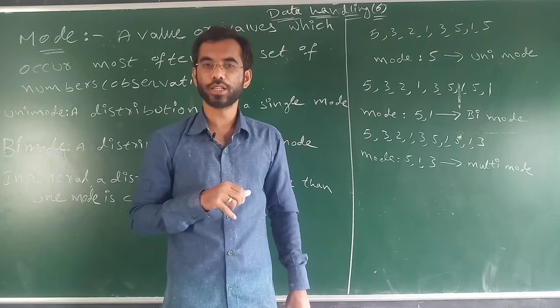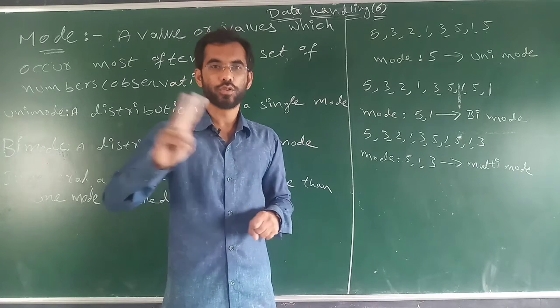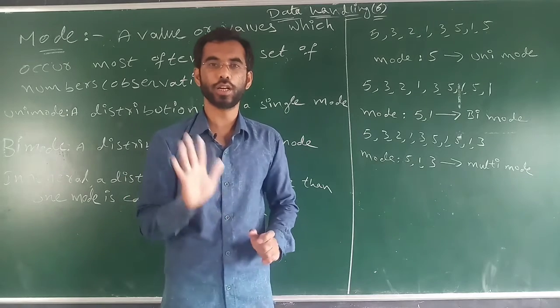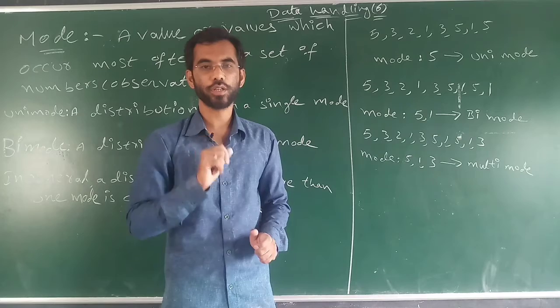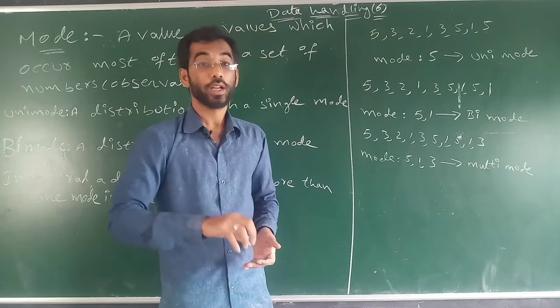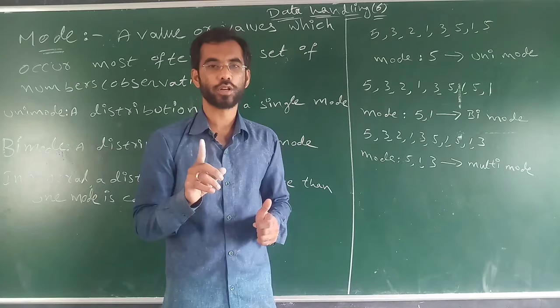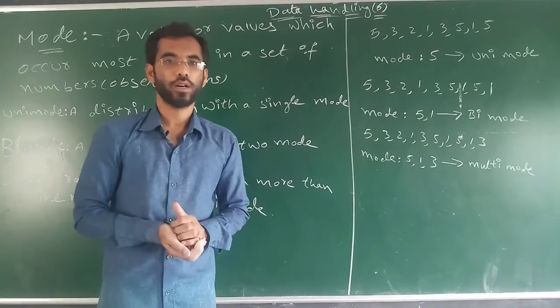Bicycle. How many tires does a bicycle consist of? 2 tires. So remember, 2 observations which are repeating equally, it is called as bimode. If 1 observation, it is called as unimode. Okay. The observation which is occurring more is called as mode. Remember, the observation which is occurring more is called as mode.